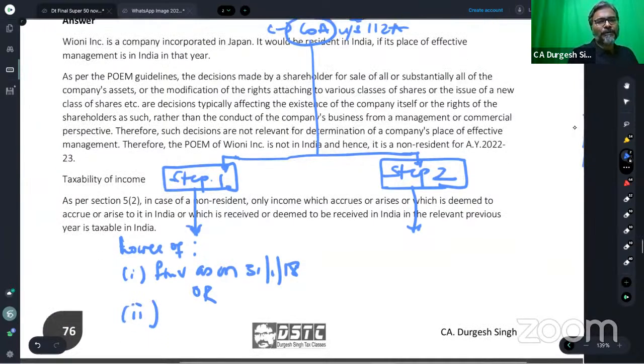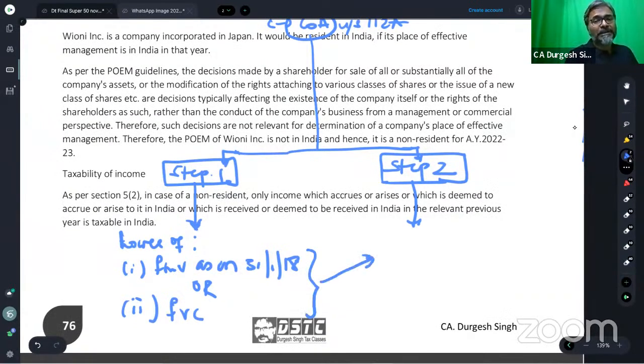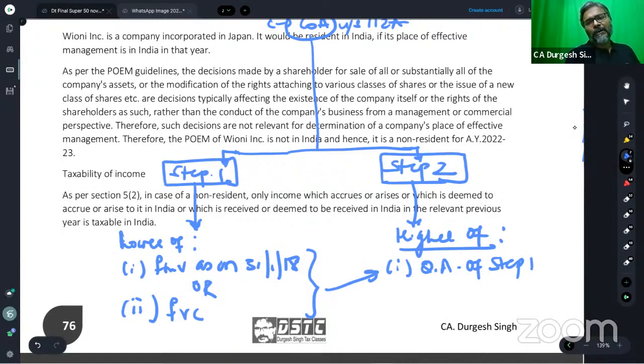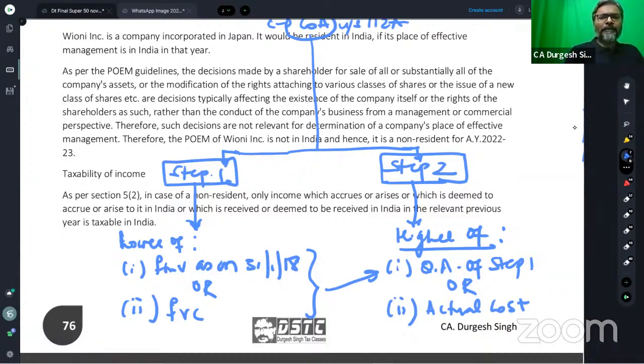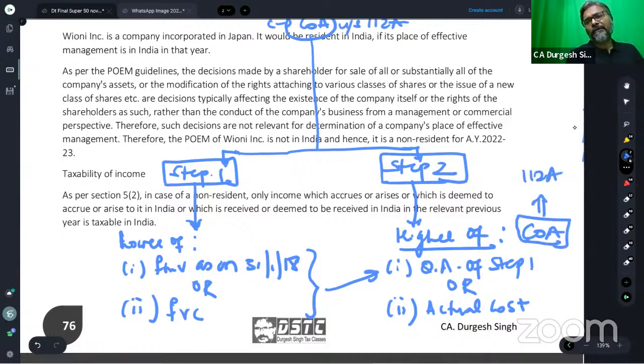The second one, students, happens to be the full value of consideration itself. Whichever is the lower amount, that is the qualifying amount, and it will be taken here in step two. So the qualifying amount: higher of what, students? Higher of the qualifying amount of step one, compared to what? The actual cost. The higher of these two will be the final. This will give you the cost of acquisition under section 112.